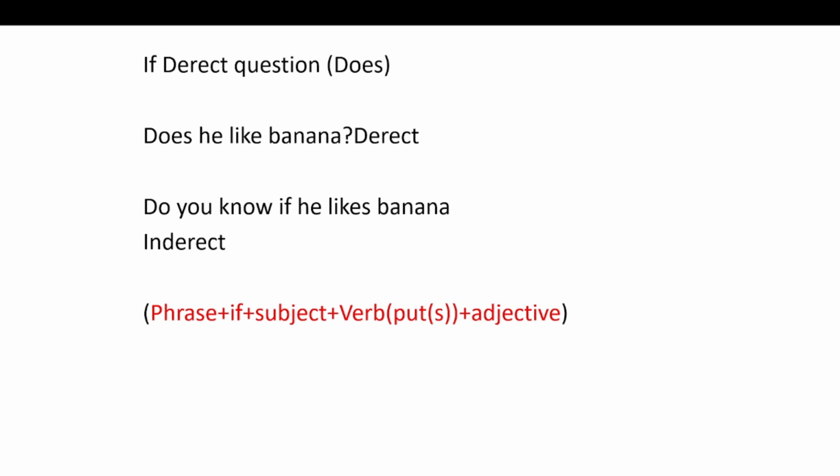How about does? If the direct question has does, for example, does he like banana? This is the direct question. And it becomes, do you know if he likes banana. Don't forget to put if, subject, verb. Because this is a does, we put s on the verb, and then the object. This is the formula if the direct question has does.